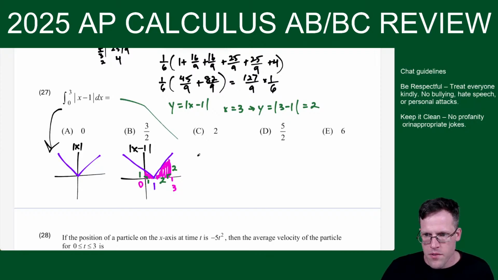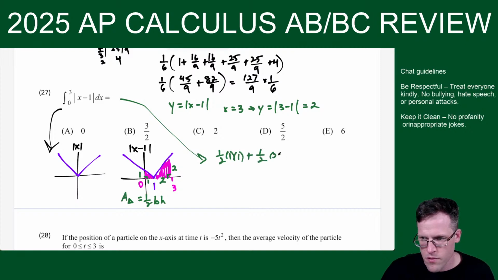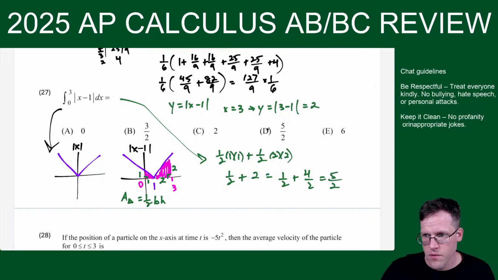So then over here, we have the area of a triangle. Area of a triangle is 1/2 base times height. So I would get 1/2 times 1 times 1 plus 1/2 times 2 times 2. And then I get a half plus half of 4, which is 2. So I get 2.5. And I could say 1/2 plus 4 over 2 is 5 over 2. So it looks like choice D.